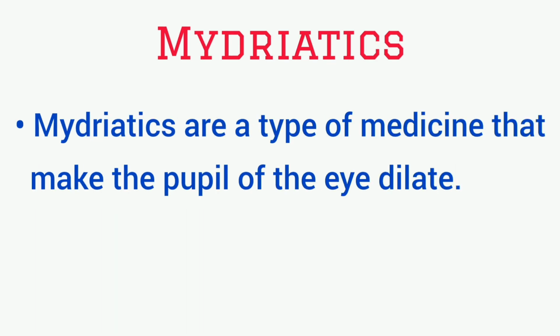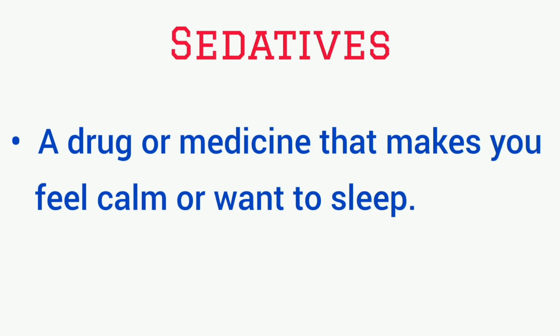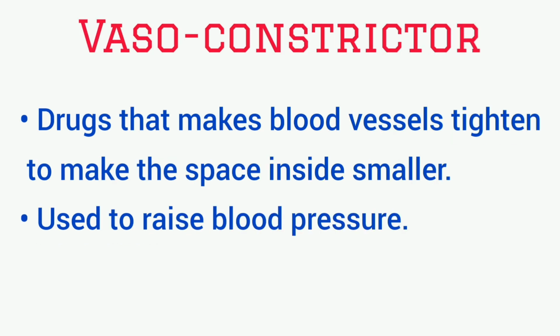Mydriatics. Mydriatics are a type of medicine that makes the pupil of the eye dilate. Myotics, a drug that causes constriction of the pupil of the eye. Sedatives, a drug or medicine that makes you feel calm or want to sleep. Vasodilators, a group of medicines that dilate blood vessels which allows blood to flow more easily. Vasoconstrictor, drugs that make blood vessels tighten to make the space inside smaller, used to raise blood pressure.